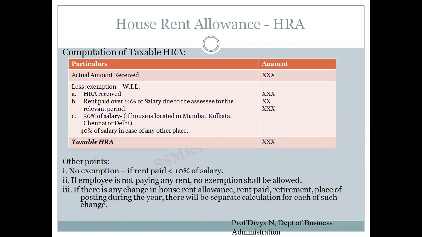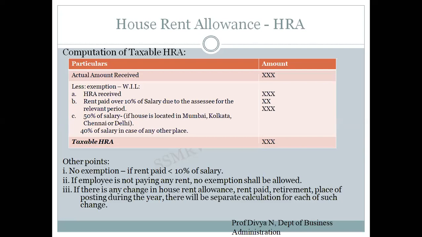There are some other points to be remembered. No exemption if the rent paid is less than 10% of salary. I will check whatever rent I am paying and compare it with my salary. If I'm earning 1 lakh salary per month and my rent is only 1,000, my rent is less than 10% of 1 lakh, so there will be no exemption. That is, I'm not going to be exempted by any of the 3 factors given below. I will be taxed for the entire amount paid by the company.